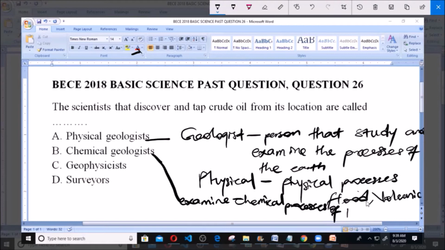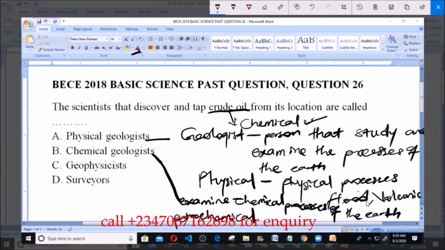These chemical processes of the earth, which include the crude oil and the minerals. You find these chemical geologists mostly in petrochemical industries.